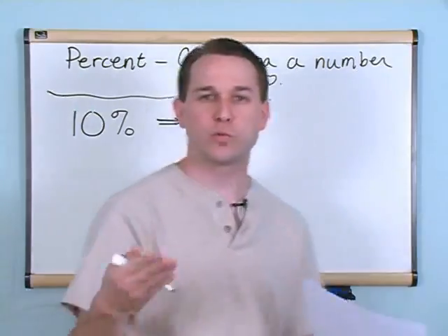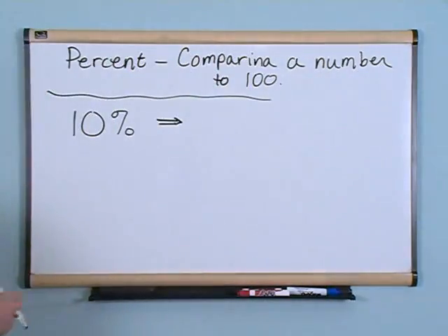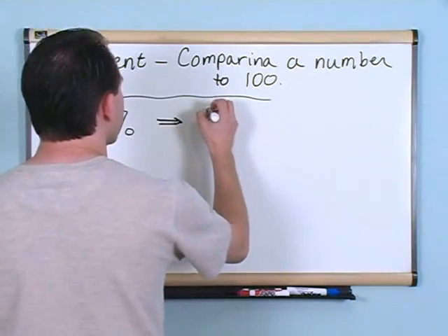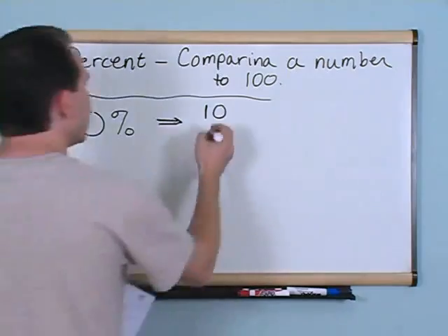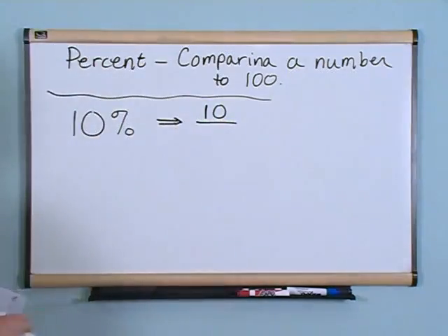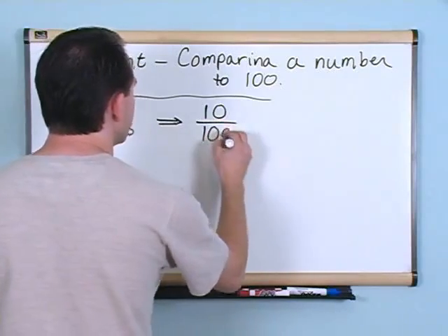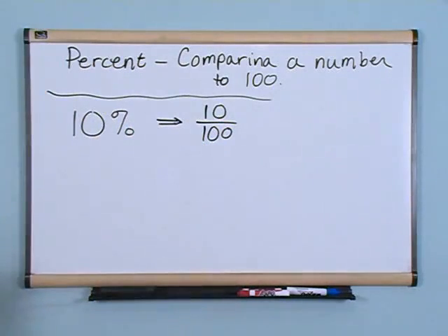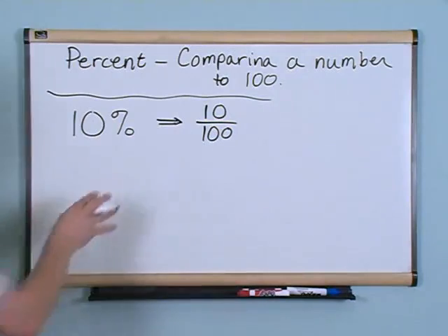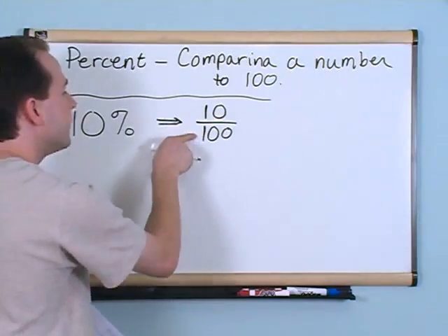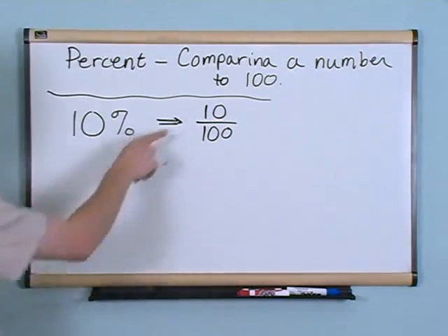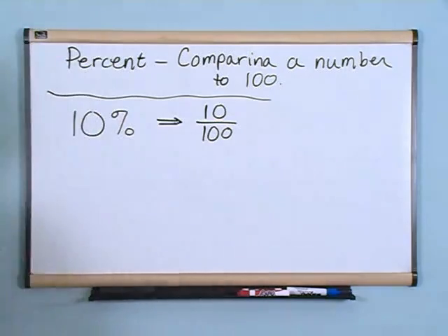So what we're going to do is write that down in a way that we're going to be able to see what we're talking about. So I'm going to write the 10 down here, and I'm going to write 100 down underneath it. So I'm going to write a fraction down, because what we're doing here is anytime you have 10%, what it means is 10 in comparison to 100. So I'm just going to write the 10 on the top and the 100 on the bottom because those are the two numbers that I'm interested in.